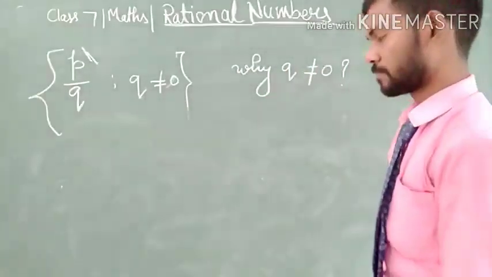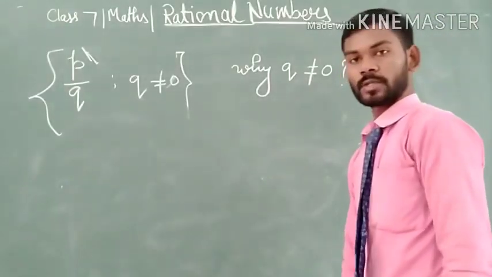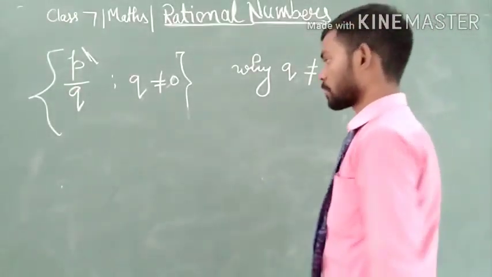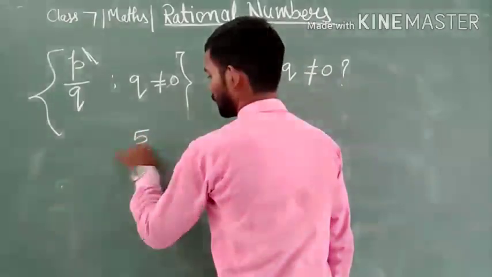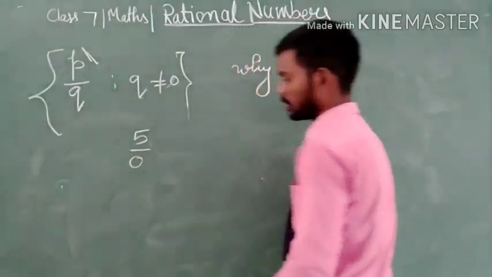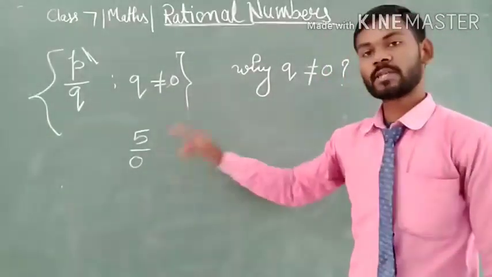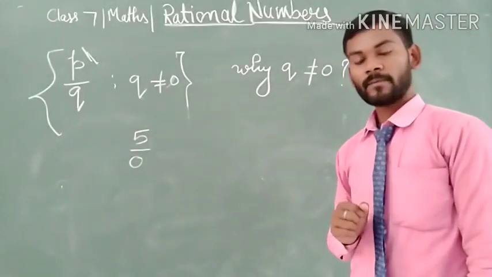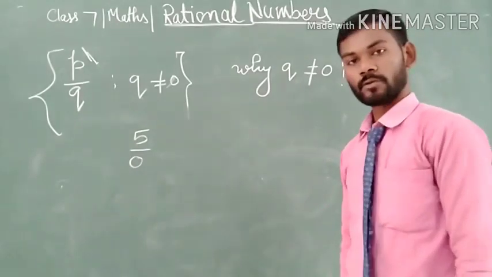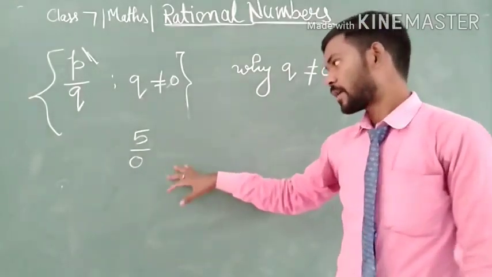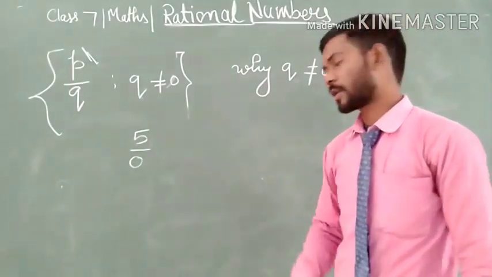If we put q equal to 0, just suppose I write 5 by 0, then the meaning is 5 is divided by 0. Now let's divide and observe what we get.